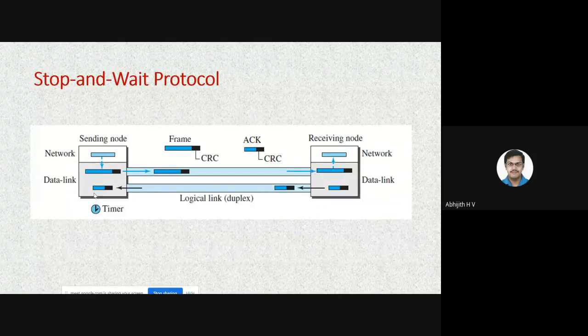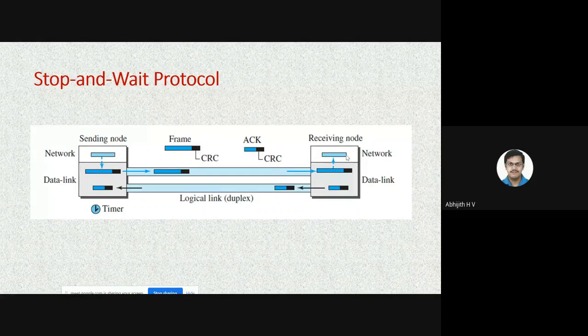This is the stop and wait approach. Now let us try to understand this in detail. Whenever the network layer gives data to the data link layer, it will convert the packet into frames, calculate the CRC, and append the CRC to the frame, and it will be transmitted to the receiver.